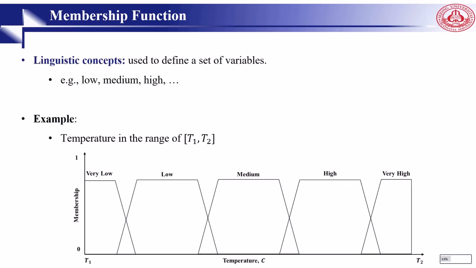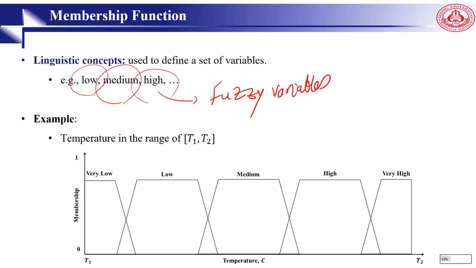Several fuzzy sets represent linguistic concepts like low, medium, high. These are linguistic concepts. We often employ them to define a set of variables. Such variables are considered as fuzzy variables. For example, temperature is a fuzzy variable. For example, here you can see the membership function of temperature.